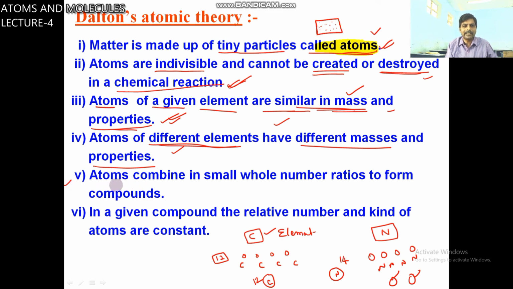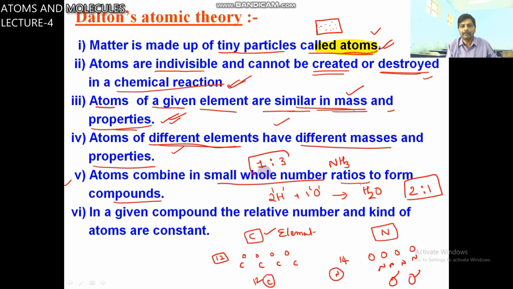Fifth point is atoms combine in small whole number ratio to form compounds. How will water form? Two hydrogen atoms combine with one oxygen atom in small whole number ratio 2:1. How will ammonia form? One nitrogen atom combines with three hydrogen atoms in small whole number ratio 1:3.